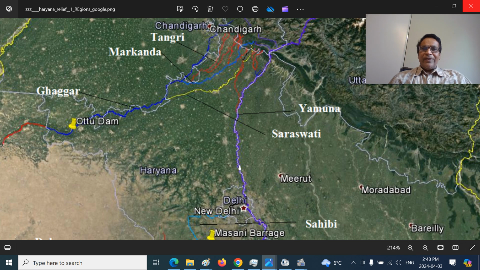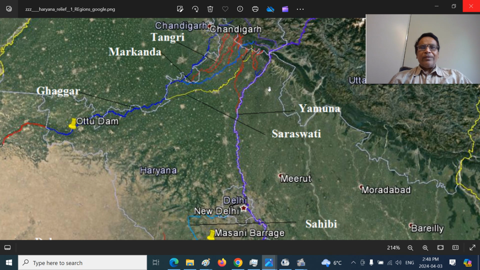You can see Delhi here, Sonipat here, Panipat here, Karnal here, Kurukshetra here, and Ambala. The railway line built during British times skips this Khadar region. It goes essentially through the Bangar region, obviously so that frequent flooding can be avoided.